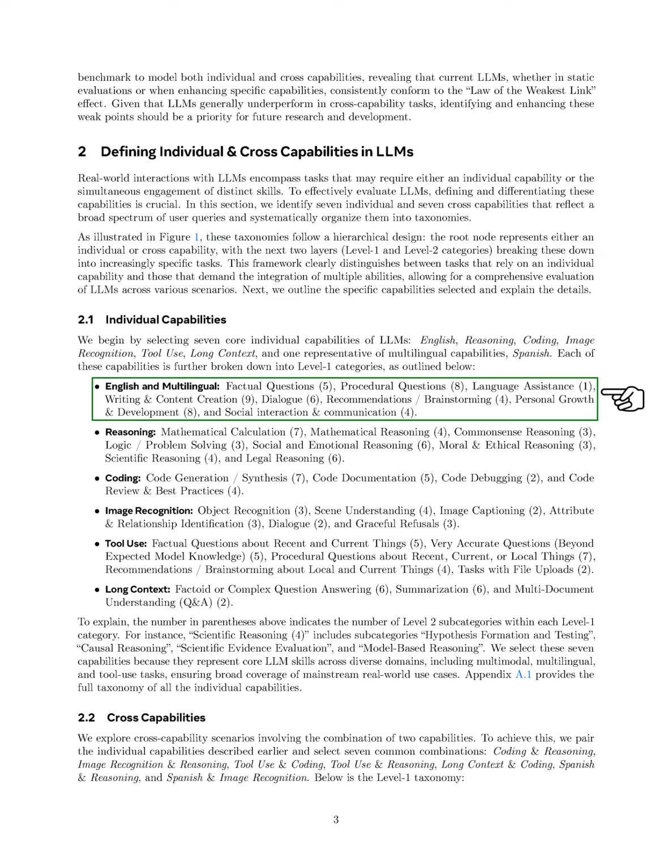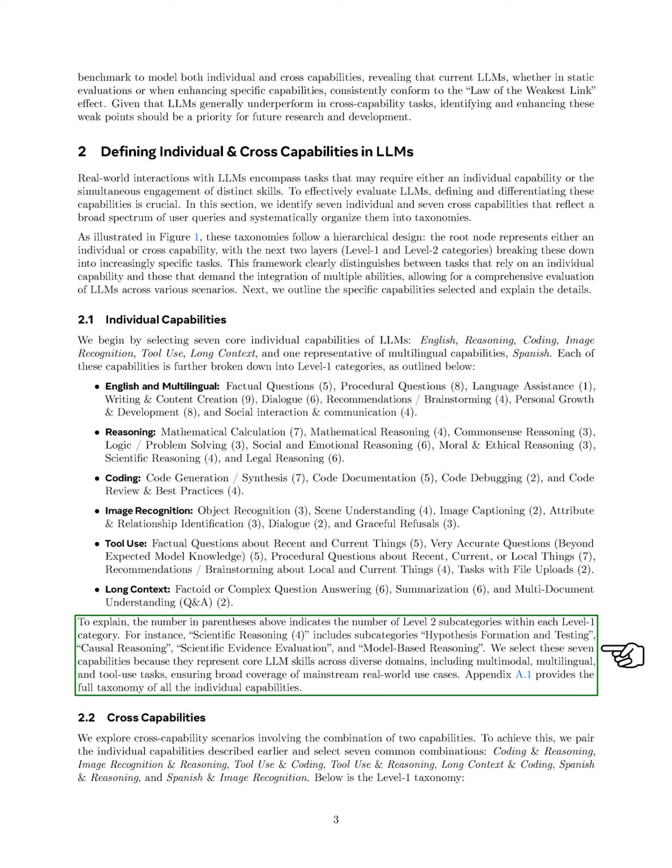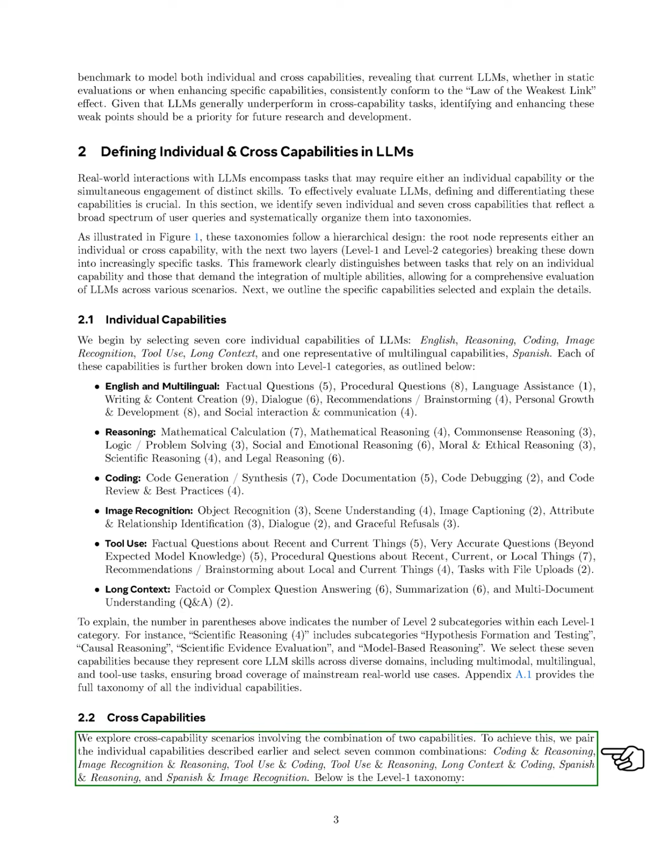For example, under English and multilingual, we have categories like factual questions, procedural questions, and writing and content creation, with the numbers indicating the subcategories within each. We chose these capabilities because they cover essential LLM skills across different domains, ensuring we address a wide range of real-world applications. Next, we explore cross-capability scenarios that combine 2 individual capabilities.